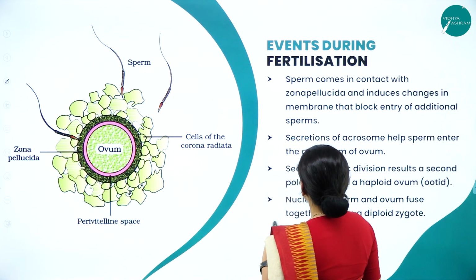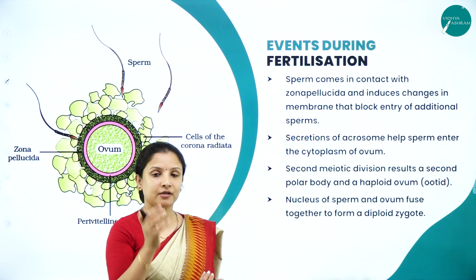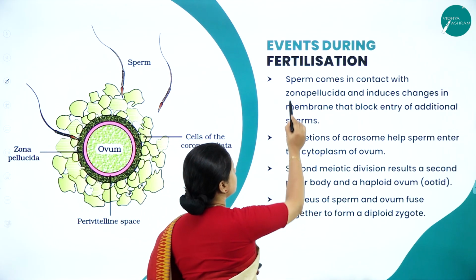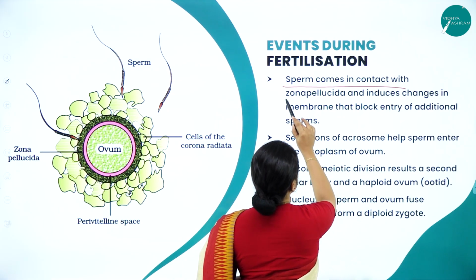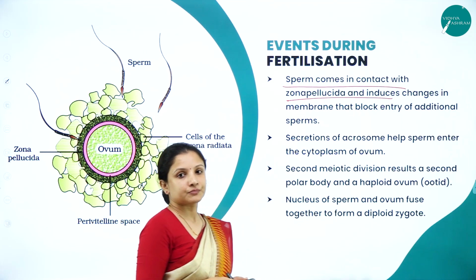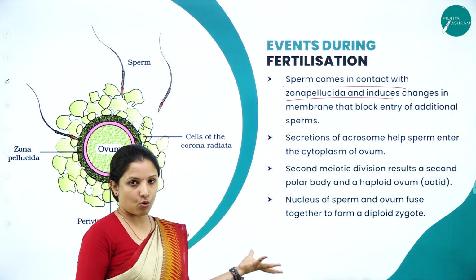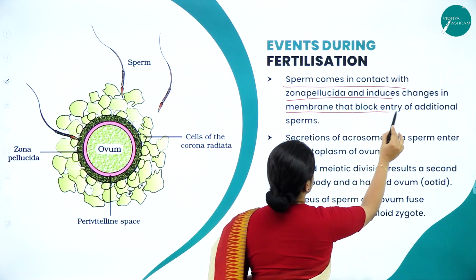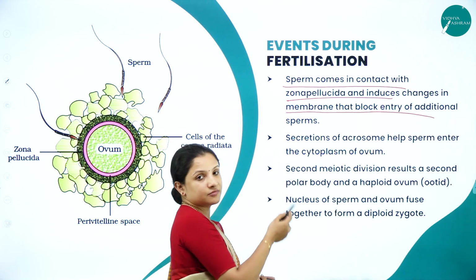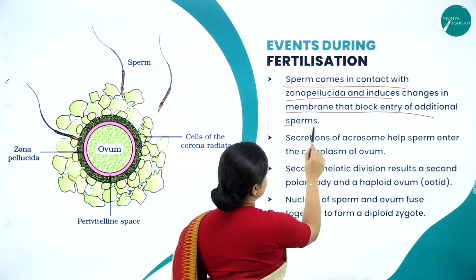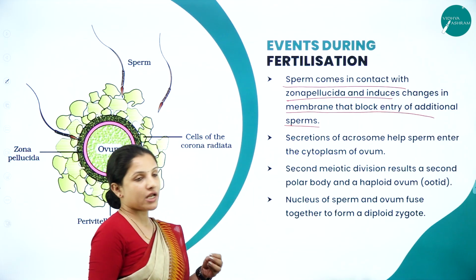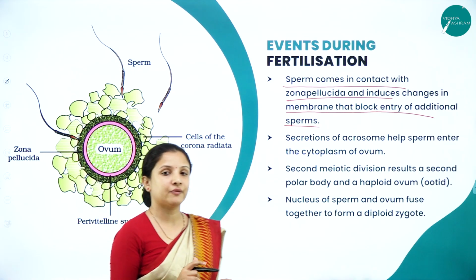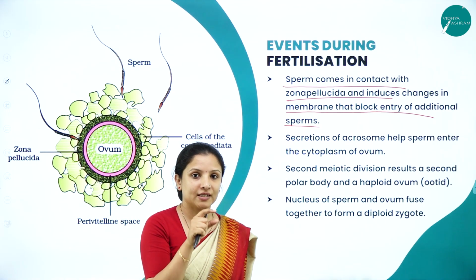Next, once the sperm reaches the isthmus and also the ova reaches the isthmus, the sperm comes in contact with the zona pellucida, which is a layer covering the ova or the egg. Then it comes in contact with the zona pellucida and it induces some changes in the membrane that block the entry of additional sperm. So, that is why only one sperm fertilizes the egg.